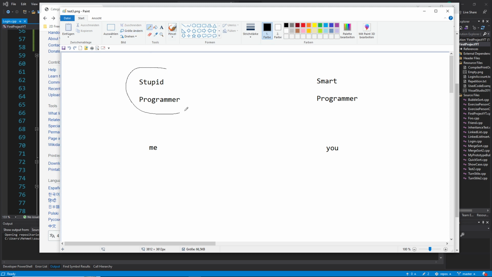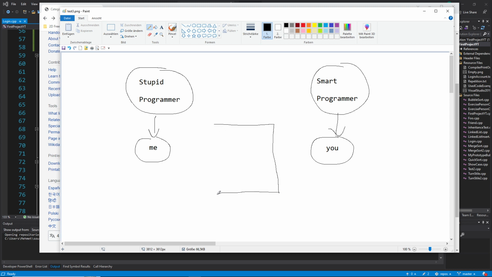So first of all, we have here a stupid programmer and a smart programmer. The stupid programmer, it's me, and the smart programmer, it's you, but when I say you, I don't mean you personally. The stupid programmer and the smart programmer should work together to write a code. The job of the smart programmer, because he is smart, is to write the code. So let's say you are writing the code. And the stupid programmer's job is just to understand the code. So I have just to understand the code. And then we are doing this task.